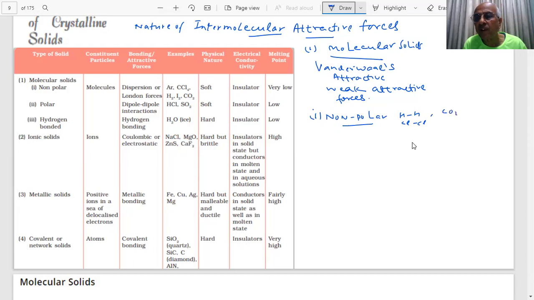Then I write CO2, students. What happens in CO2? Equal and opposite, so the total dipole becomes zero because they cancel out each other. And if I write noble gas elements like argon, if I take solid argon, or CCl4, these have zero dipole moment. They are non-polar molecules. So what is the attractive force in them? What will be the attractive force, students, in non-polar molecules? Question to you.